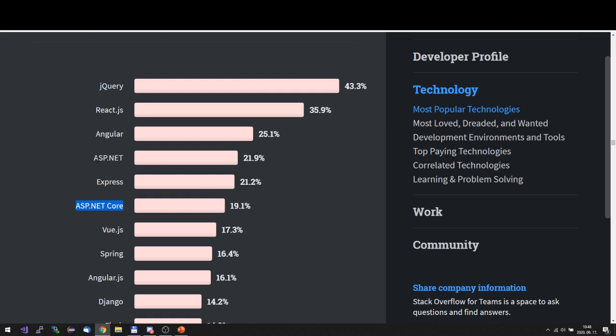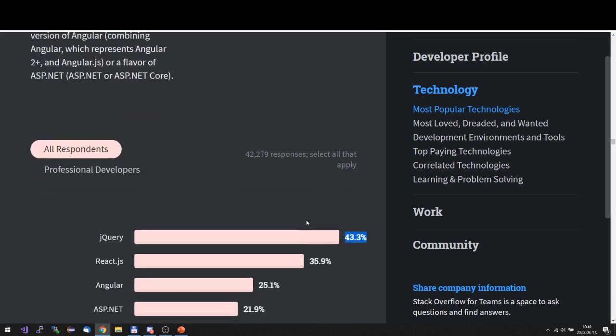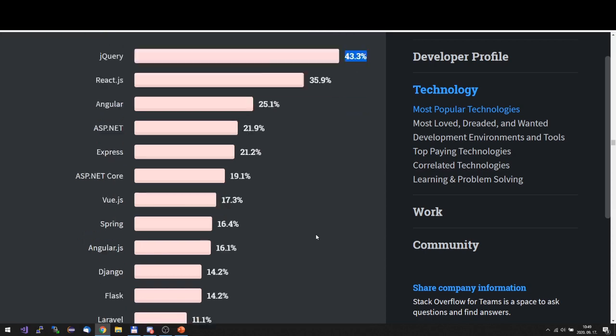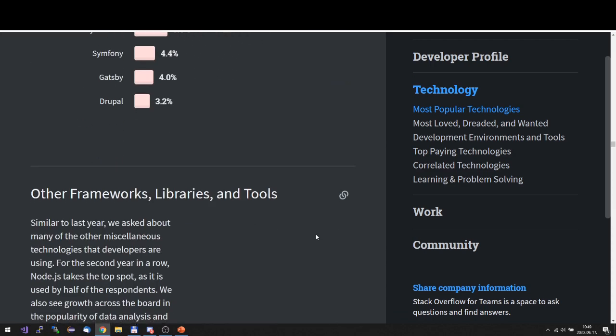So these both are C# frameworks, and if you add those numbers, you get almost the same number as this percentage here. So ASP.NET, this C# based web framework, is coming upwards in statistics. This really surprised me. So it seems those technologies gain more and more popularity.